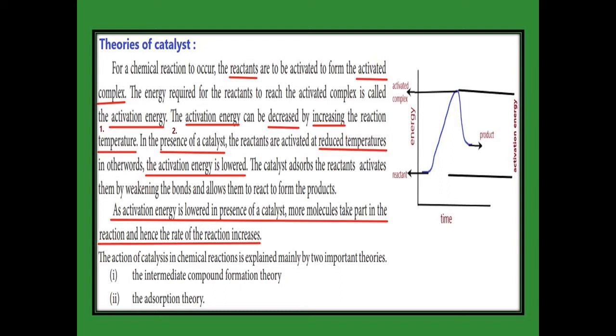Then the catalyst is activated by the reactant at a minimum temperature, so that the activation energy is lowered and we get the product very easily. First of all, the catalyst adsorbs on the reactant and then it activates the reactants by weakening the bonds and allows them to react and form the product. It is the function of the catalyst.